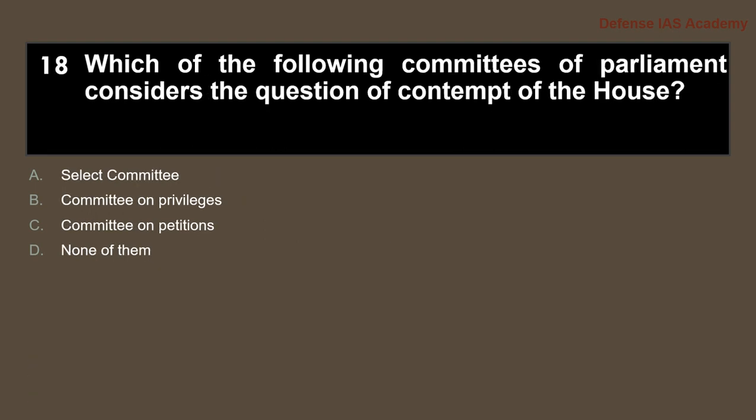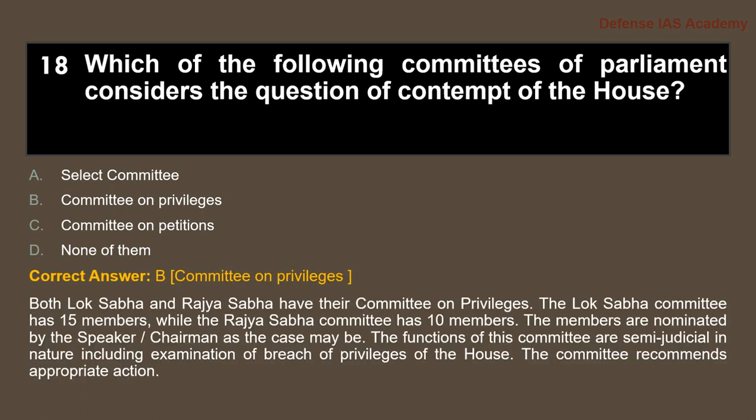Next is 18. Which of the following committees of Parliament considers the question of contempt of the House? The answer is option B, Committee on Privileges. Both Lok Sabha and Rajya Sabha have their Committee on Privileges. The Lok Sabha committee has 15 members, while the Rajya Sabha has 10 members.